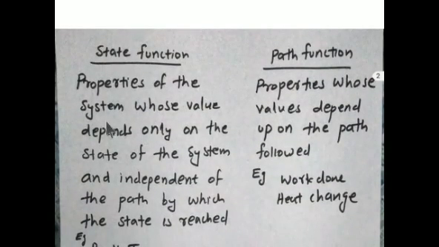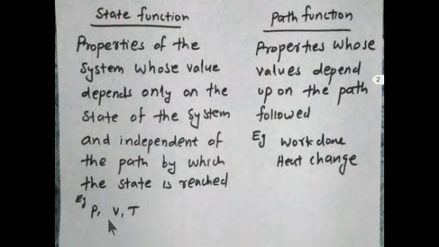State function: properties of the system whose values depend only on the state of the system and are independent of the path by which the state is reached. Examples: pressure, volume, temperature, etc. These are properties which depend only on the state. State means initial state and final state. It will not depend on the path.